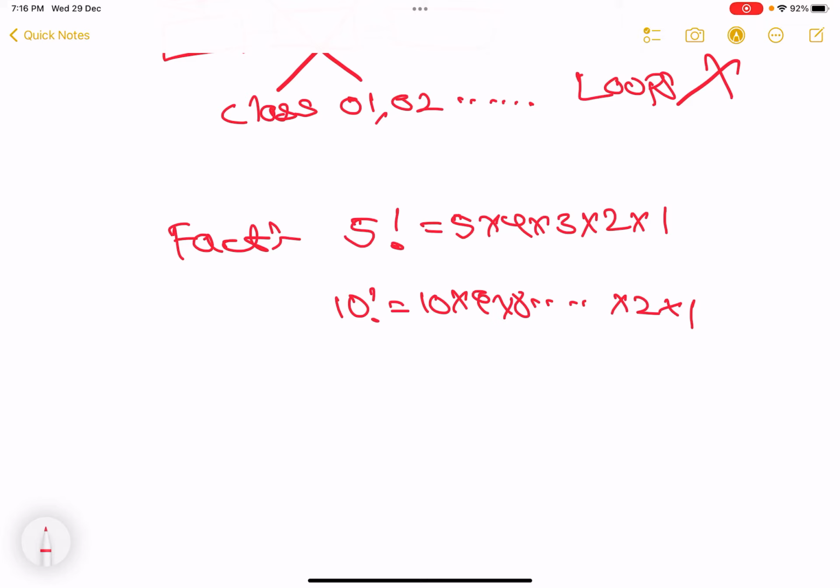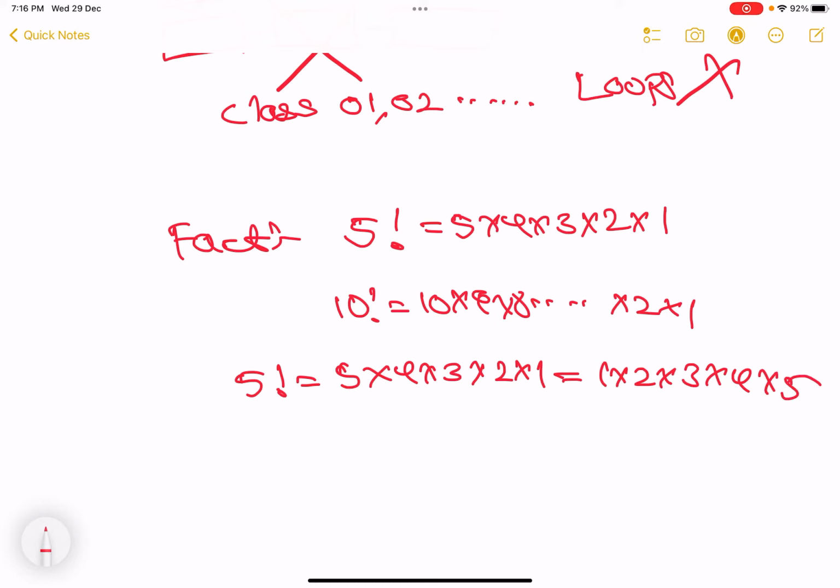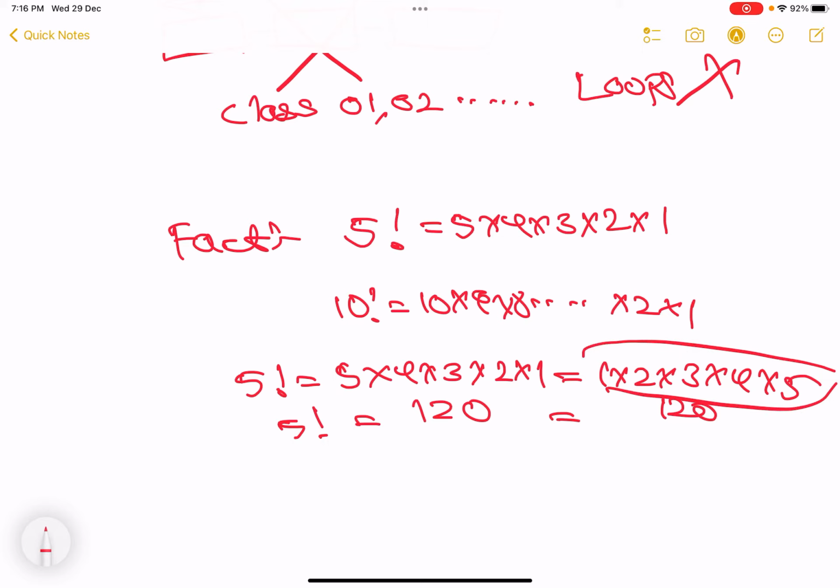Now understand, 5 factorial, that is 5 into 4 into 3 into 2 into 1, is equal to 1 into 2 into 3 into 4 into 5. Is anything wrong? This will give 120. This will also give 120, which is equal to 5 factorial, right? It's correct, right? So my for loop will use this kind of representation and not the other kind.